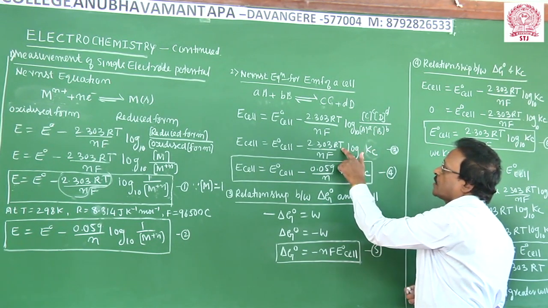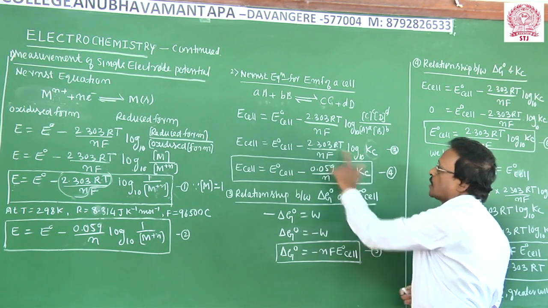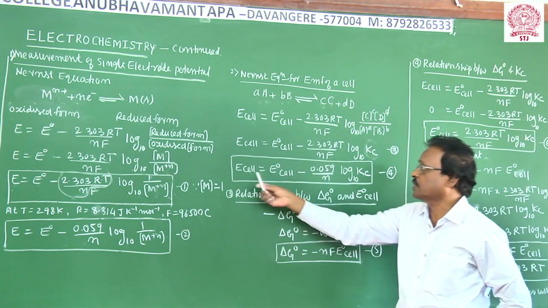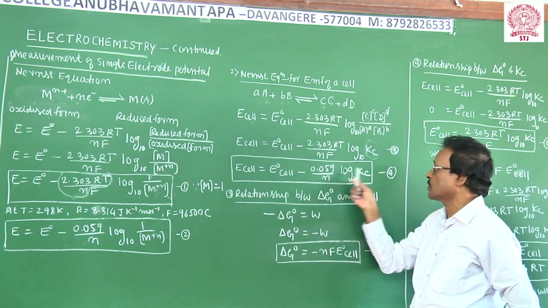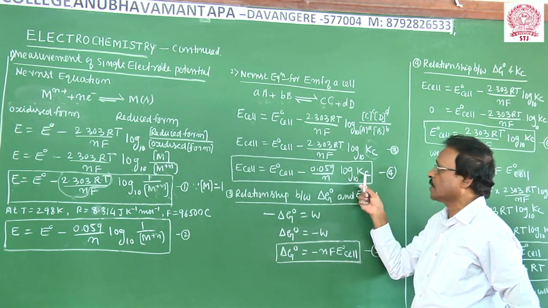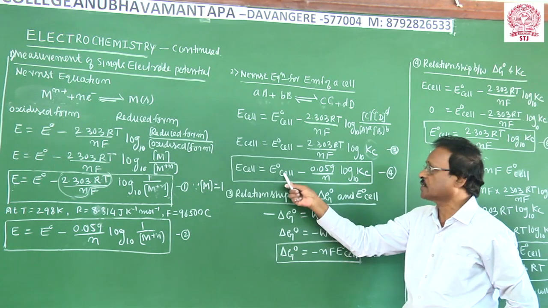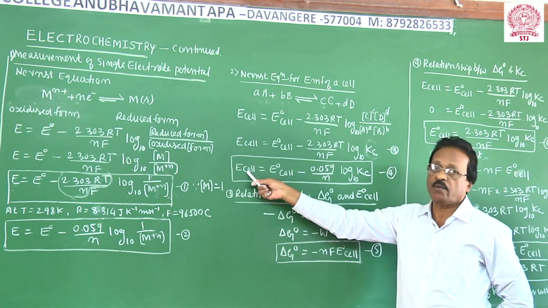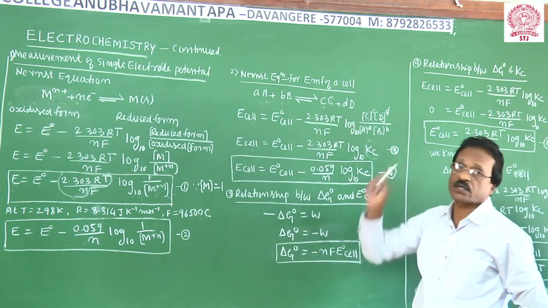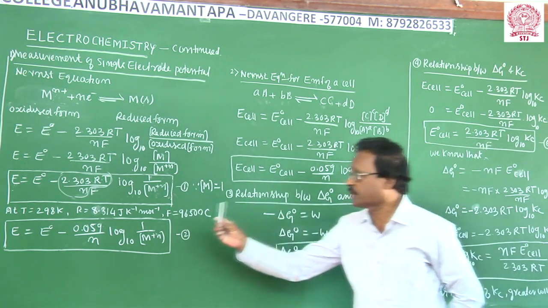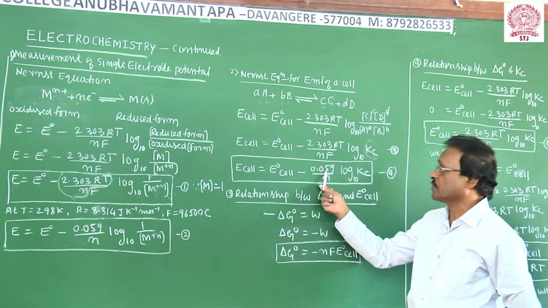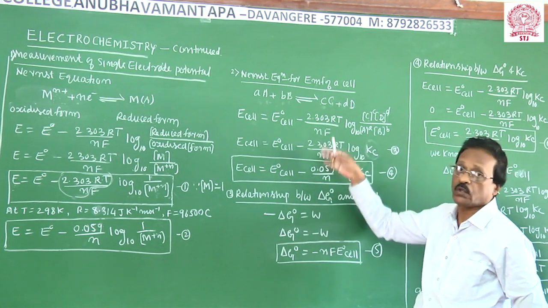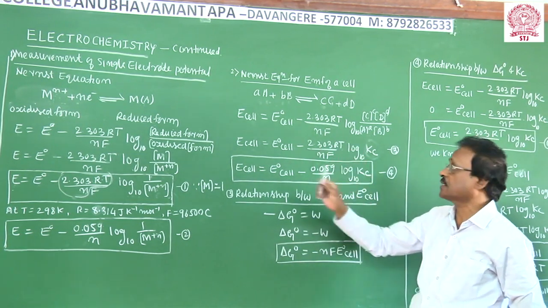Again, if you take the temperature as 298 Kelvin and substitute all the values, you can simplify the equation: E cell is equal to E naught cell minus 0.059 over n log to the base 10 of Kc, where Kc is the equilibrium constant and E naught cell is the standard EMF of the cell. So the EMF of a given cell can be calculated using the Nernst equation. That is the Nernst equation for a single electrode and the Nernst equation for the EMF of the cell. These equations are widely used in a number of numerical calculations.